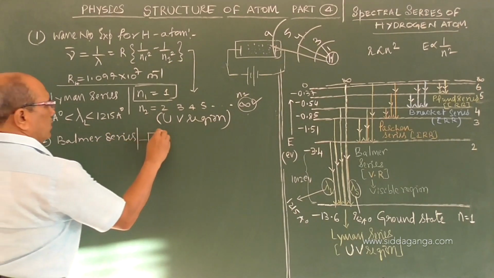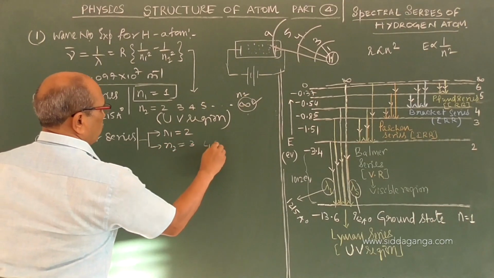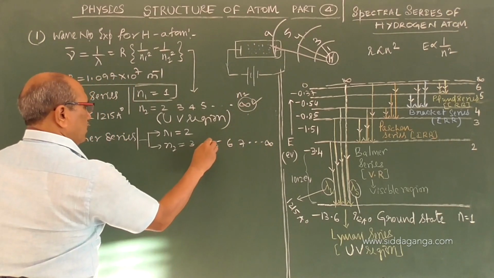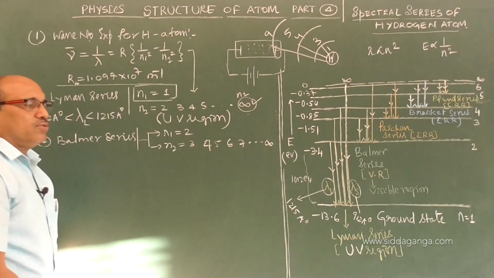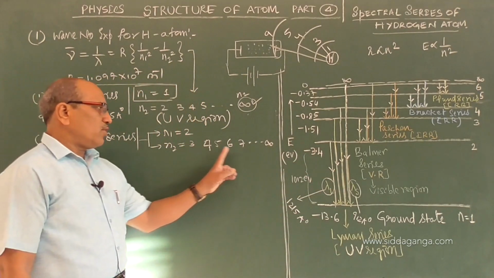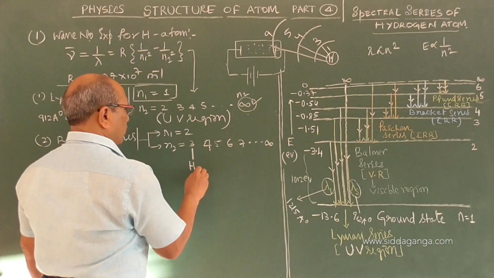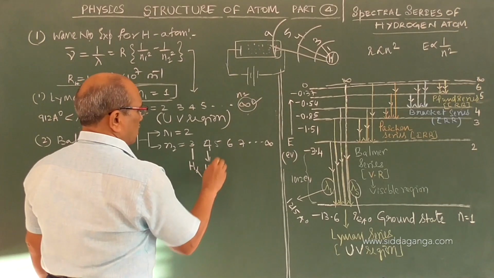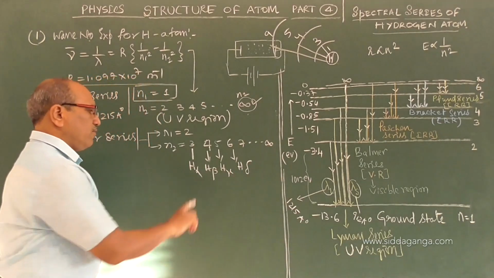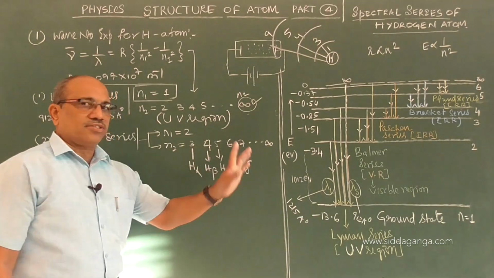In this case we take N1 equal to 2, and N2 as 3, 4, 5, 6, 7, and so on to infinity. Particularly this is the base for the atom structure, because at that time the known series had four different lines. We named them H alpha, H beta, H gamma and H delta. If they are mentioning alpha, beta, gamma, delta like this, they are nothing but the Balmer series.